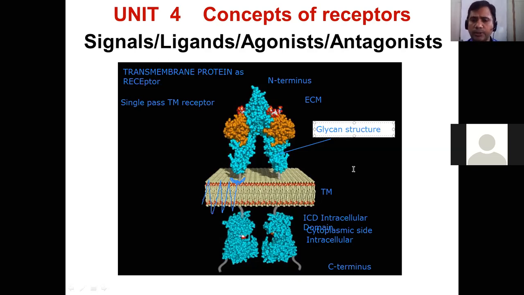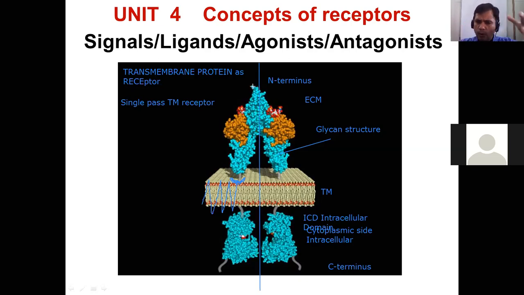Another very important point to remember here, in this particular illustration, if I draw a line here in the middle, you can see it appears to be a symmetrical structure. One half is here. Can you see the cursor here? So this is one half of the whole complex, and this is the other half. Yes or no? It looks almost symmetrical.